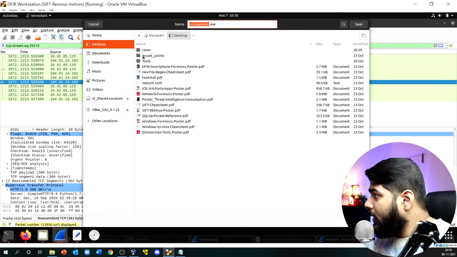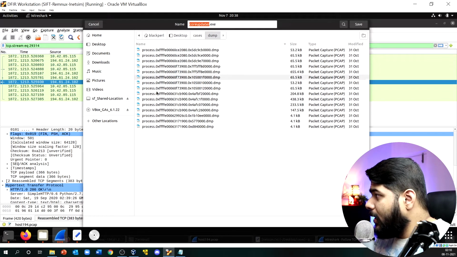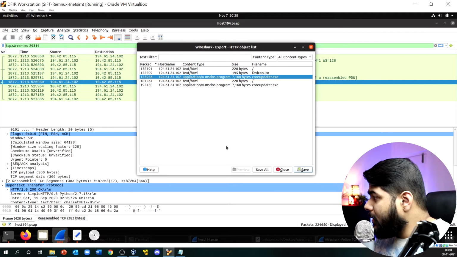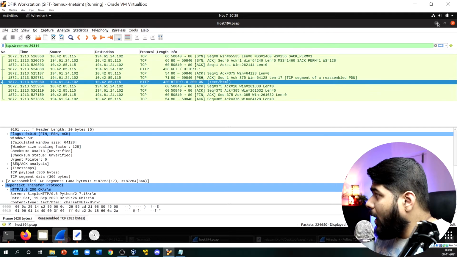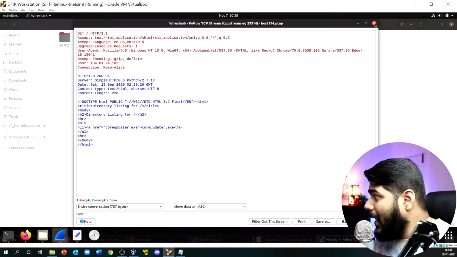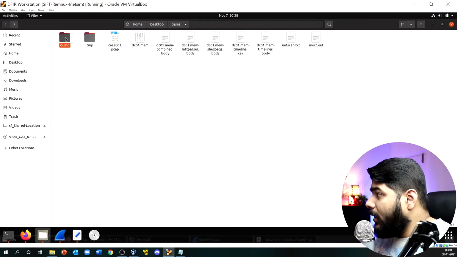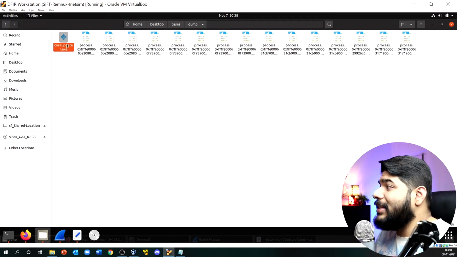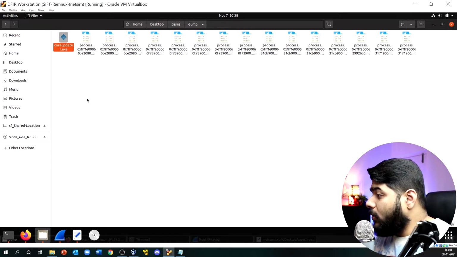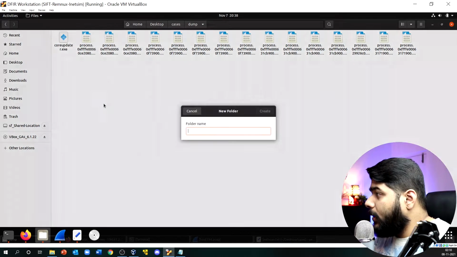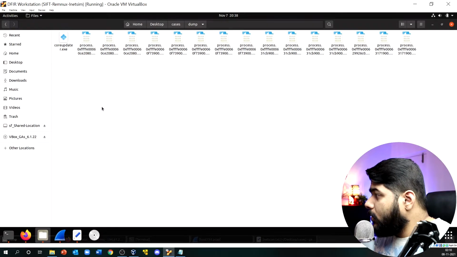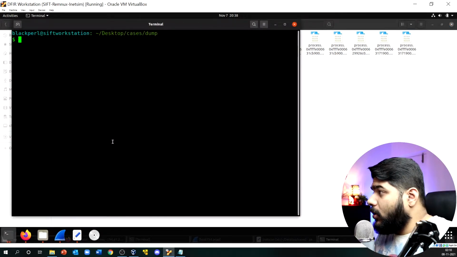So I'll go to my desktop, my cases, my dump. These are all the process dumps over here, so I'll save it over here. Okay, so that's done now. If I close this, because I don't need it anymore and I have downloaded whatever I required, and now I open this dump, you see this is an exe file over here. Okay, so let me open up, no, it's not this one. Let me open up a terminal over here.